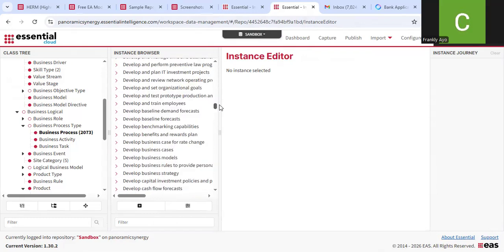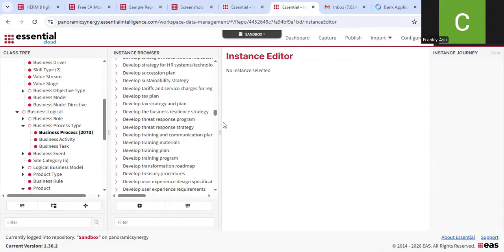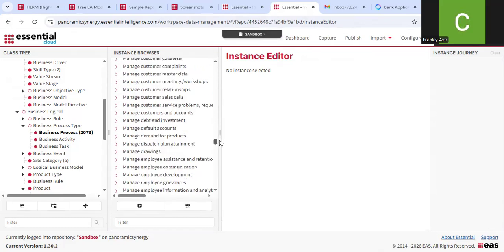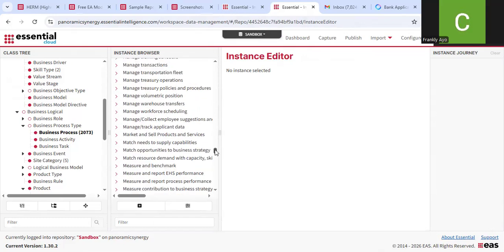I hope you've been able to see how you can add these to your own tenants on Essential Cloud. So whether it's capability models or process models, once you have the DUP file, that's data updates package, I think, you can always have it done.